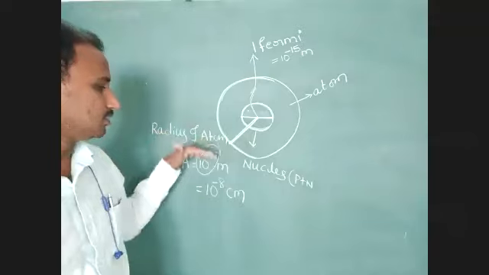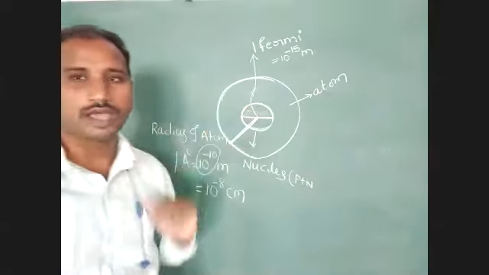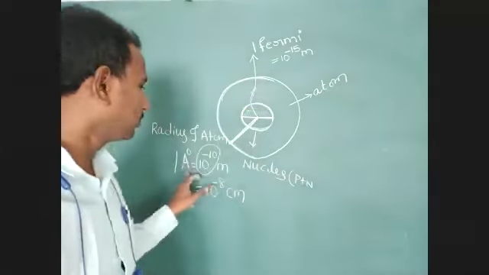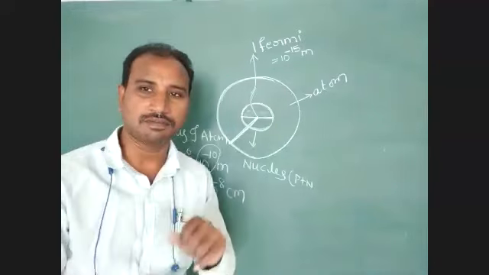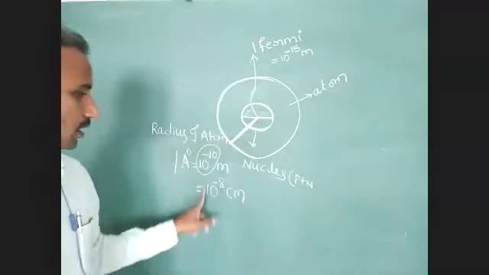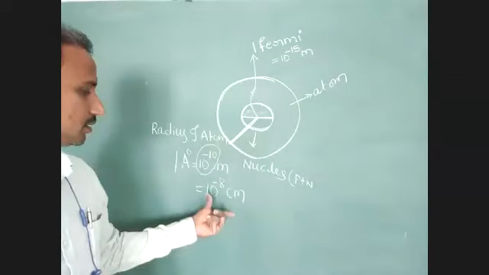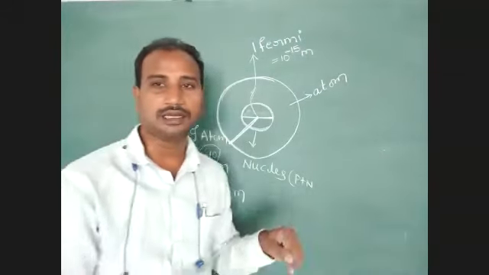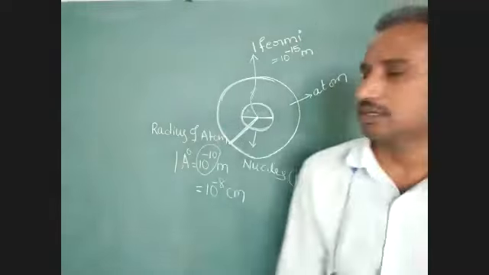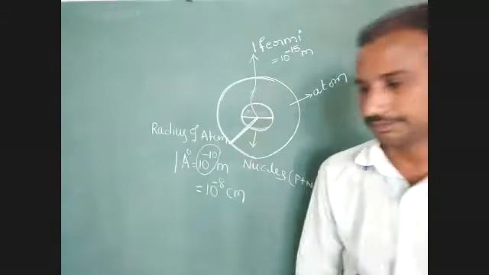Here 1 angstrom means the radius of atom, which is equal to 10 to the power of minus 10 meter. So we have to express this 10 to the power of minus 10 meter as 10 to the power of minus 8 centimeter. Note down these values.